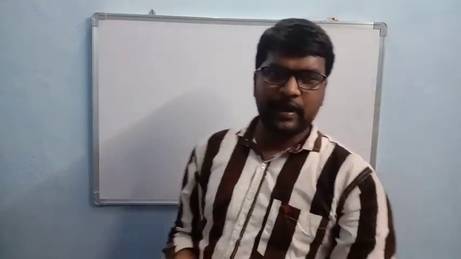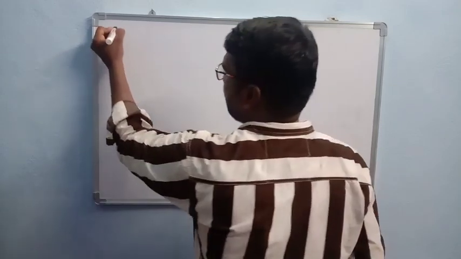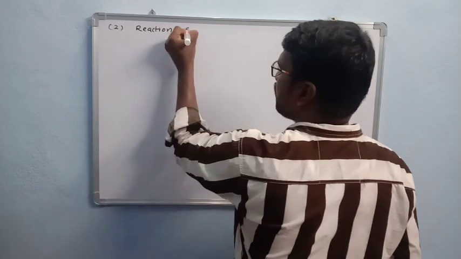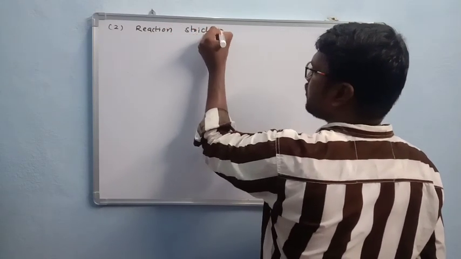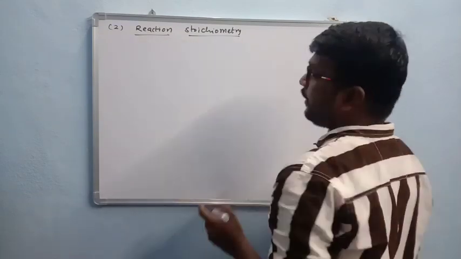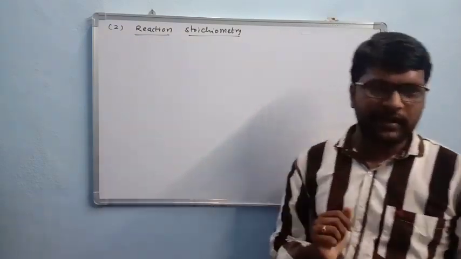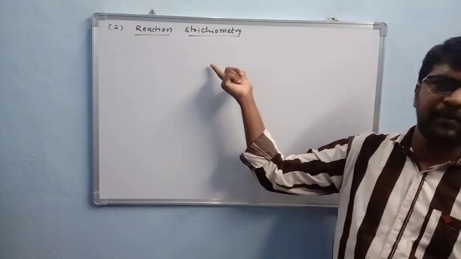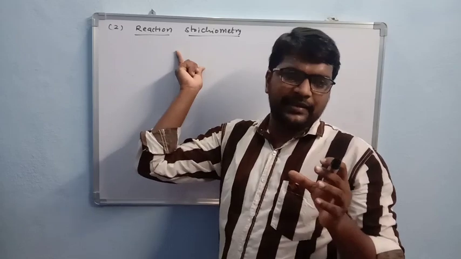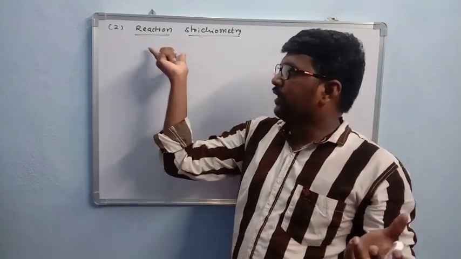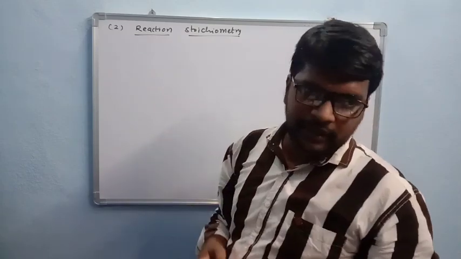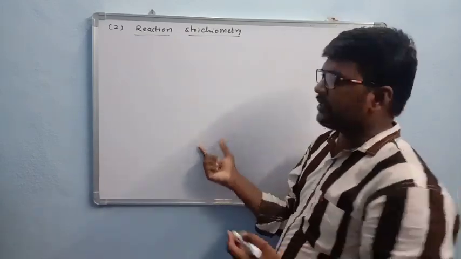Okay, so it is one factor, and another factor is reaction stoichiometry. So you see, the equilibrium constant depends on reaction stoichiometry also. Reaction stoichiometry is nothing but based on the coefficients. So when we write a reaction by changing coefficients, the equilibrium constant value also changes. How it changes, we now have to see by taking some examples.